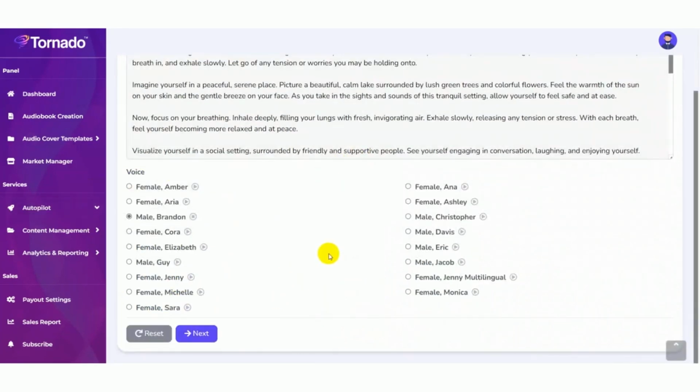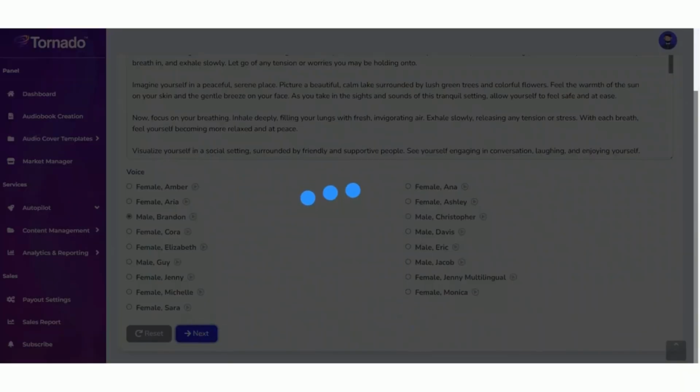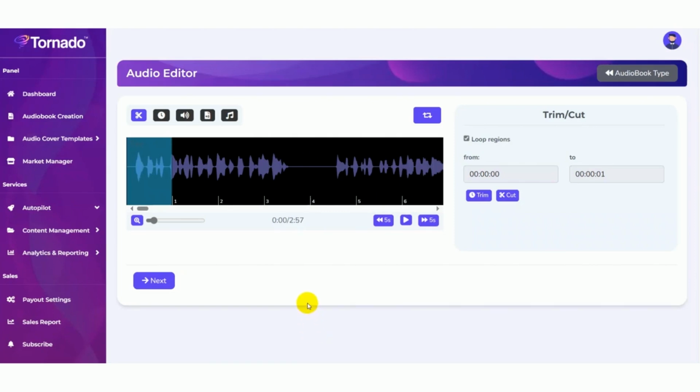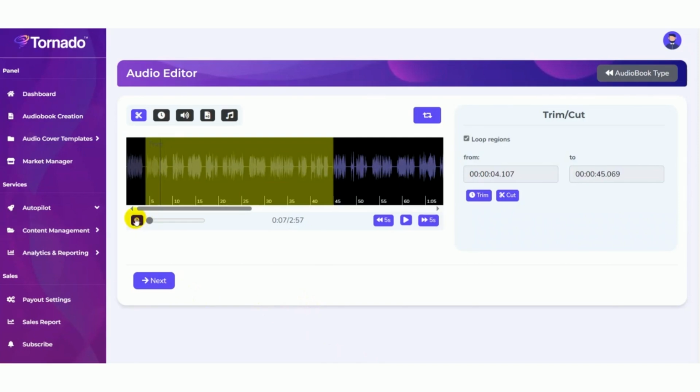Like this, you can select your preferred voice, then click on the next button. Now you can edit your audiobook in our exclusive audio editor. Here you need to zoom out and drag like this, and you can also trim the audio and also cut the audio here.